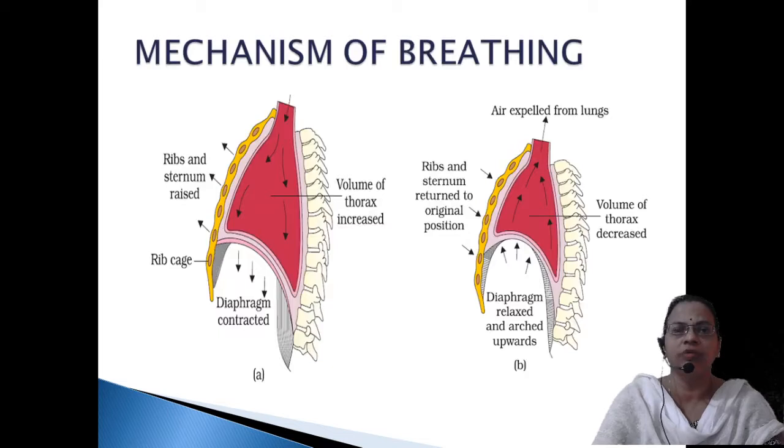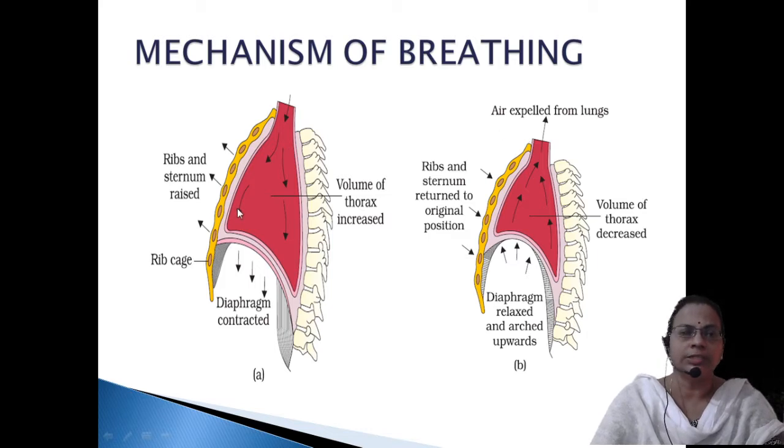Now this is the mechanism of breathing. We have learned it already. This is just a physical process, and here you can see the inspiration and expiration. The taking in of air is called inspiration, and giving out of carbon dioxide-rich air from the lungs through the nostrils is called expiration. Inspiration is an active process because contraction of muscles is taking place, so the energy requirement is high, hence that process is called active. Whereas expiration is just relaxation of the muscles. There we do not need energy, hence it is called passive.